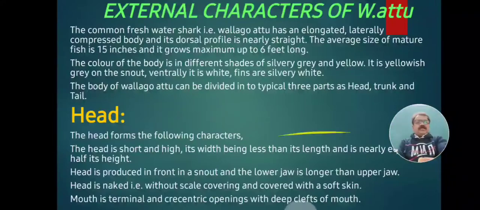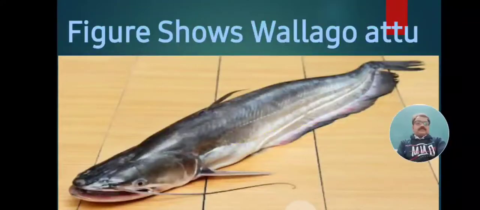See, the figure shows Wallago attu, the freshwater shark, a famous Indian freshwater fish, used as food on a large scale in fresh condition. It is captured abundantly in rivers, reservoirs, tributaries, streams, canals, ponds and lakes, and it grows up to 15 inches to 6 feet.